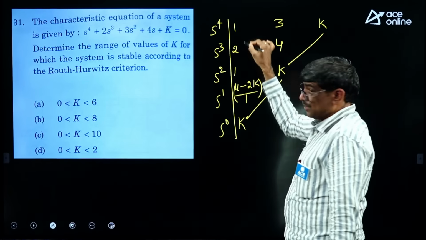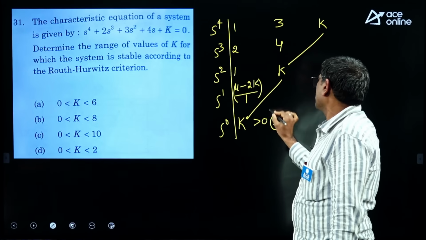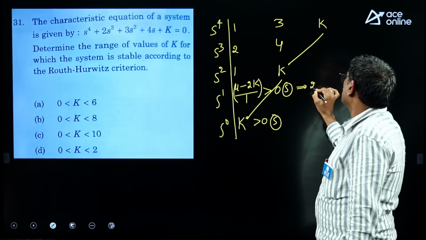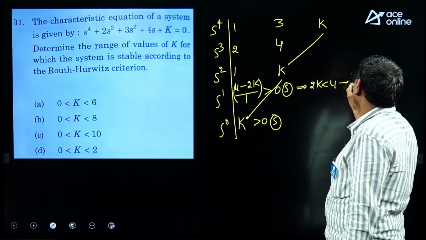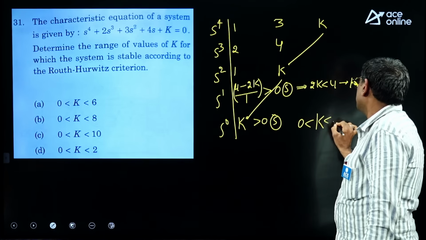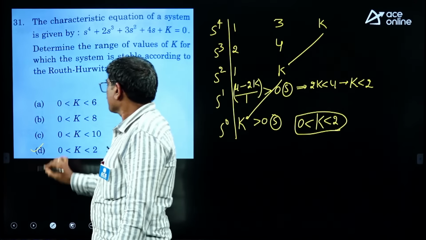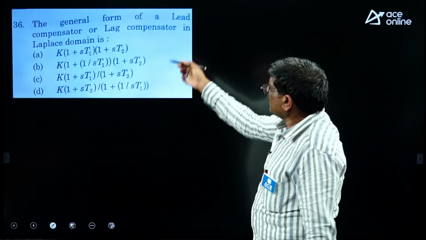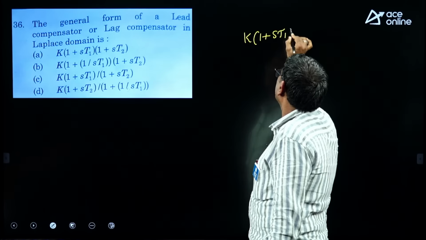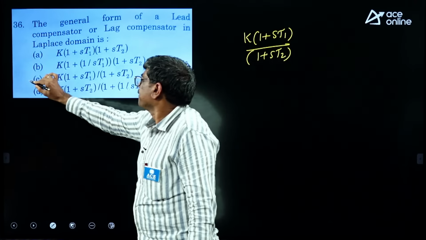For stability, all the coefficients in the first column should have the same sign. So this should be greater than 0 for stable. That means you are getting 2k less than 4, so k is less than 2. So the range of k is greater than 0 and less than 2, and the system is stable. The answer is D. Next, lead compensator. We know the transfer function of a lead compensator is (1 plus s tau 1) divided by (1 plus s tau 2). So the answer is C.